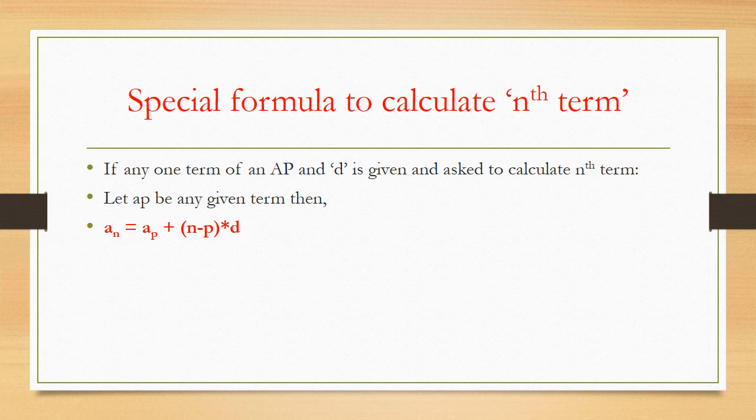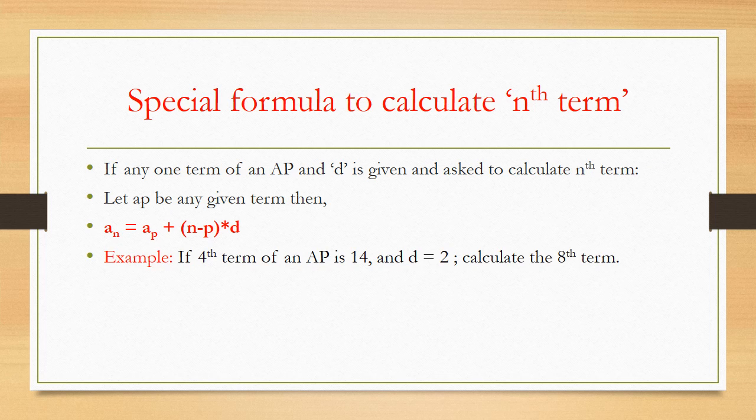So let us understand this with an example. If the fourth term of an AP is 14 and common difference D is equal to 2, now you are asked to calculate the 8th term. Normally how we solve is, we consider the fourth term, that is A4 equal to 14, and using the formula AN equal to A plus N minus 1 into D, first we calculate A, then using that A we calculate the 8th term, that is A8 equal to A plus N minus 1 into D. So in order to save time,